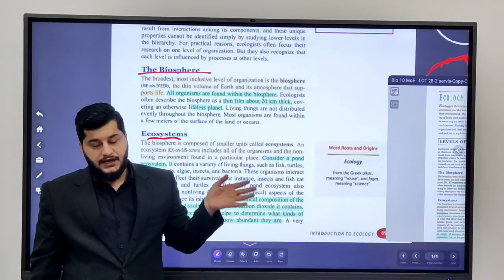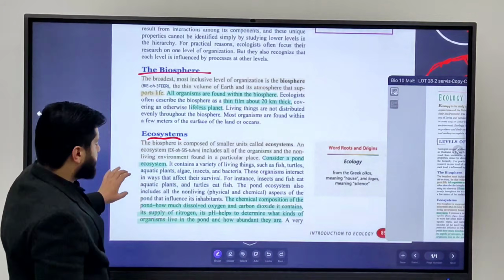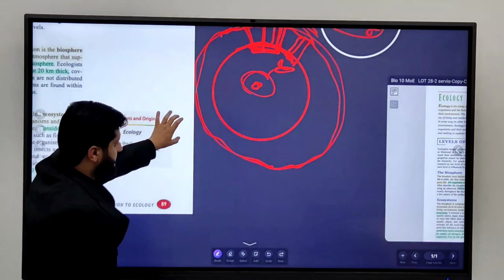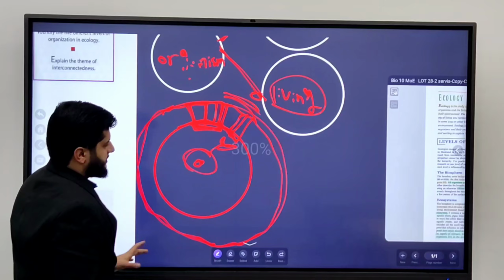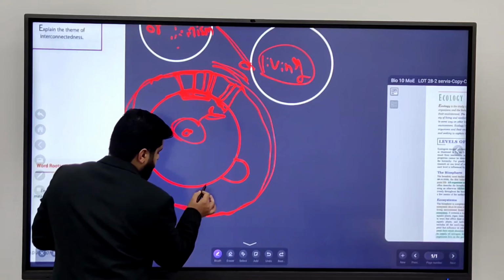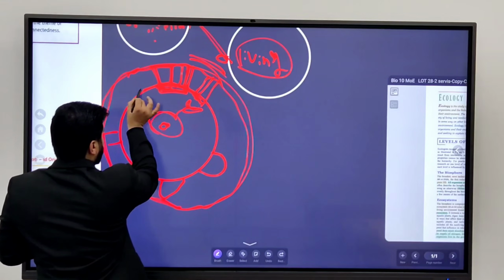After the level of biosphere comes the level of ecosystem. What's an ecosystem? The biosphere is composed of smaller sections. Like, let's say this is a section, or a section within here, or here, or here, okay?